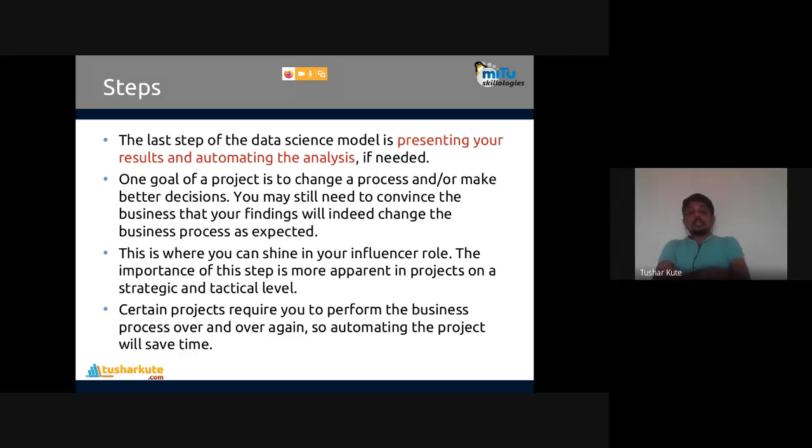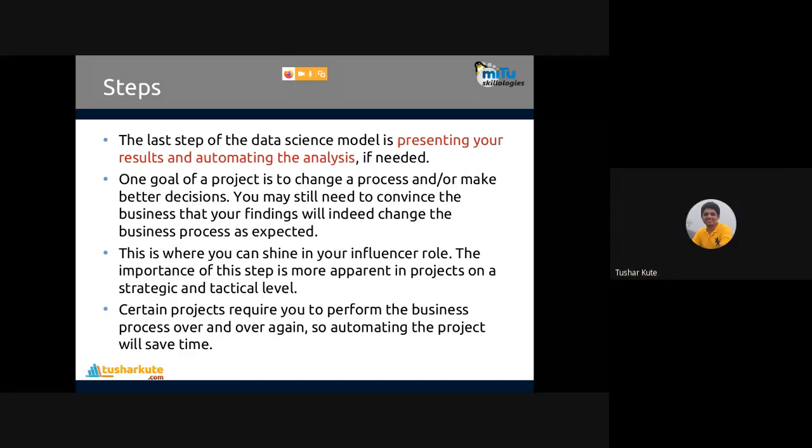You may still need to convince the business that your findings will indeed change the expected business process. This is the output from the data analysis. Generally we term it by another name, if you have heard about it: BI, business intelligence. Business intelligence means using the data to improve your business processes and create a perfect decision-making model out of it. This is where you can shine in your influencer role. The importance of this step is more apparent in projects at the strategic and tactical level. Decisions on strategies for a company will be made by this method.